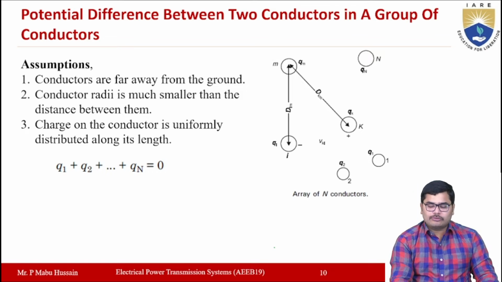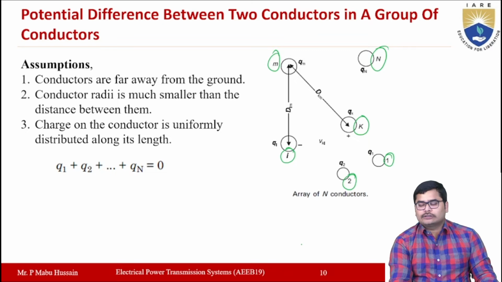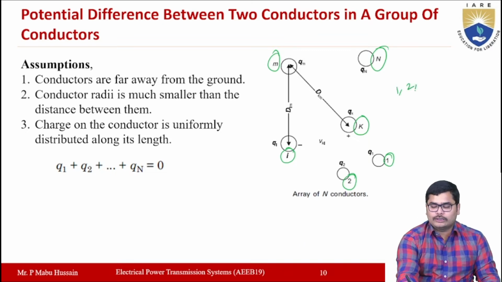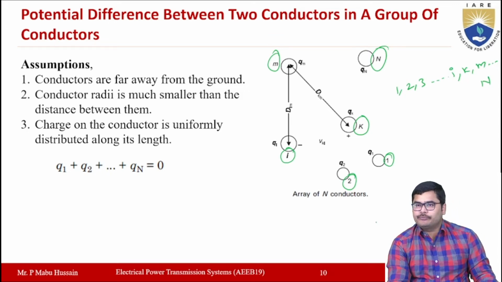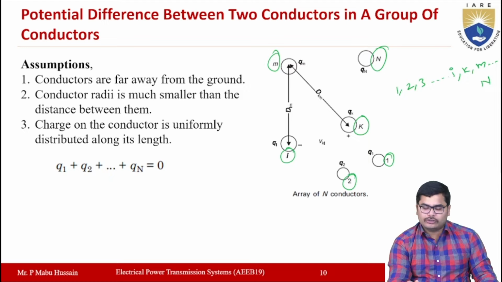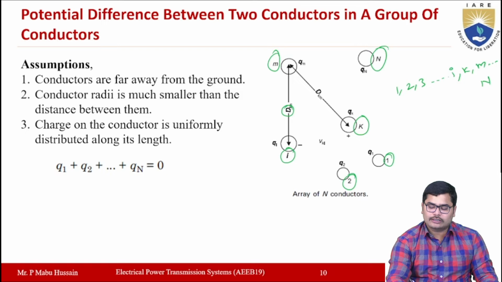Okay, so let us assume that here you have a group of n conductors. Those are represented with 1, 2, 3 like that up to, in the middle we are taking two conductors as I, K, M, and so on up to N. So a total of n conductors are there in the system, and the distance between any two conductors you can represent with a capital D. So the distance between the two conductors 1 and 2 you can call D12.